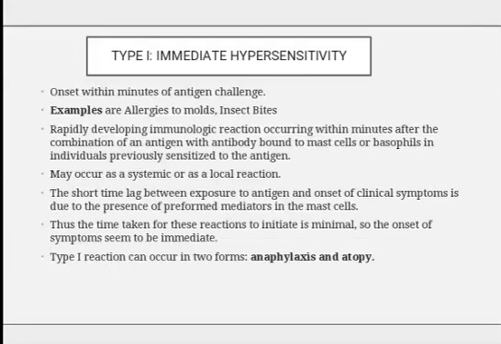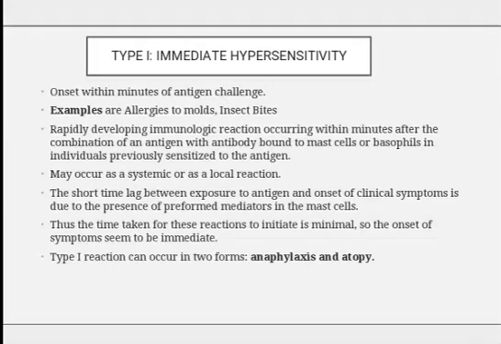Now, type 1 immediate hypersensitivity reaction. The onset is within minutes of antigen challenge. Examples are allergies to mold and insect bites, which are rapidly developing immunologic reactions occurring within minutes after the combination of an antigen with antibody bound to mast cells or basophils in an individual previously sensitized to the antigen. It may occur as a systemic or as a local reaction.